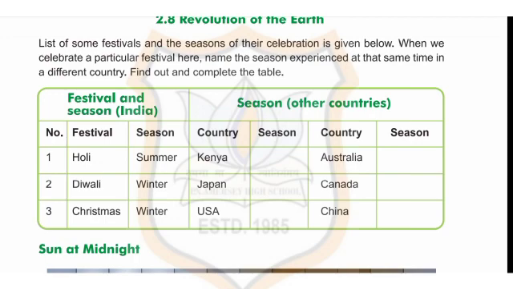Now, seasons in other countries. So, Kenya, the season will be summer. Japan, the season will be winter. USA, winter. Australia, winter. Canada, winter. China, winter.